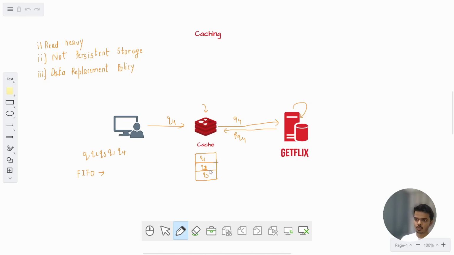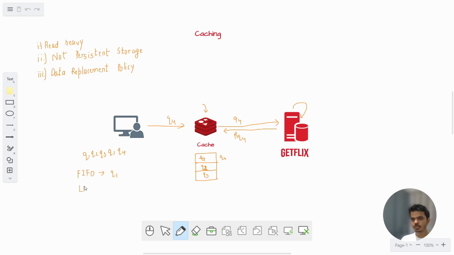So out of q1, q2, q3, q1 came first, so first in first out will kick out q1 from the cache and it will store q4 in its place. Okay, so first in first out will kick out q1.